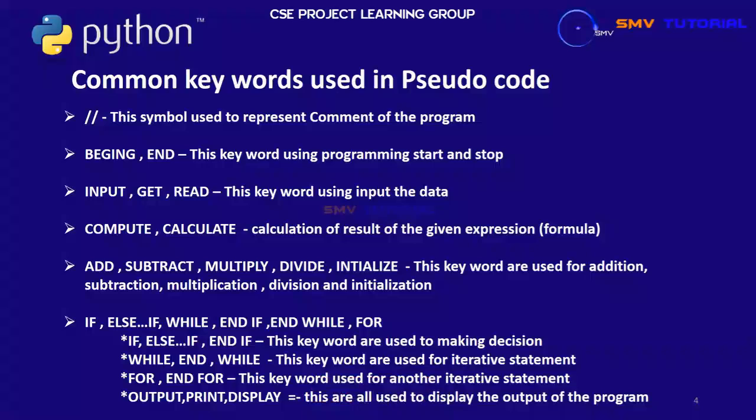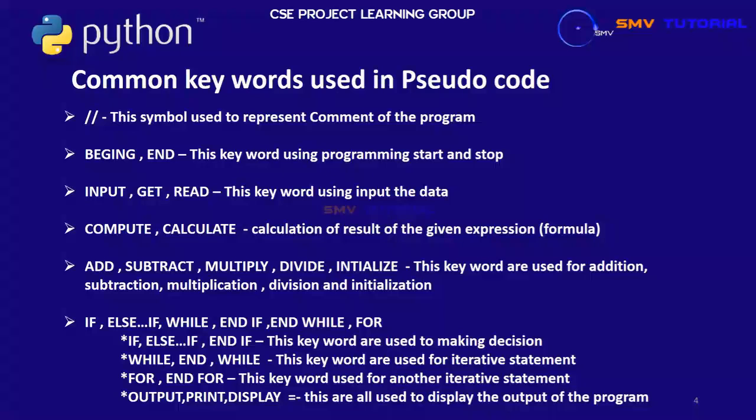And the final group is if, else if, while, end if, end while, for. I will explain these keywords one by one. First one is if, else or else if, and end if. These keywords are used for making decisions, that is, decision-making conditions.